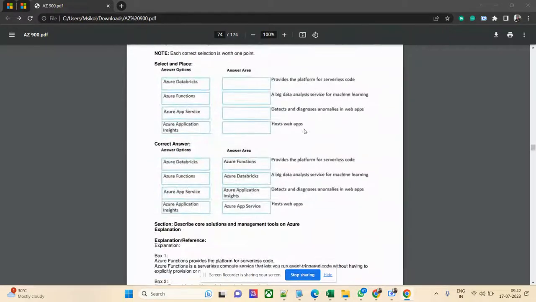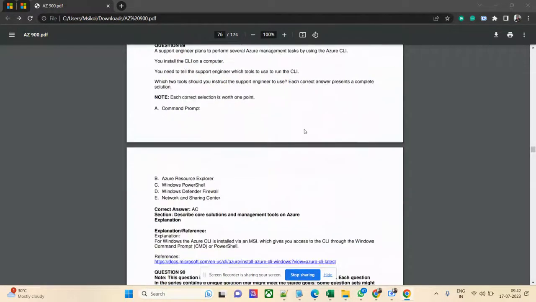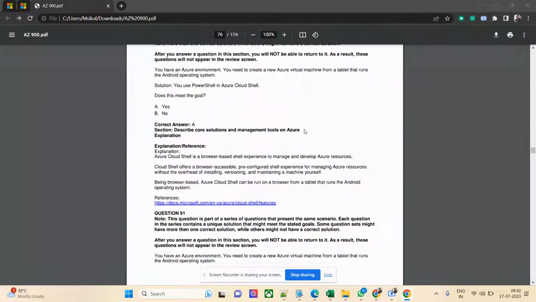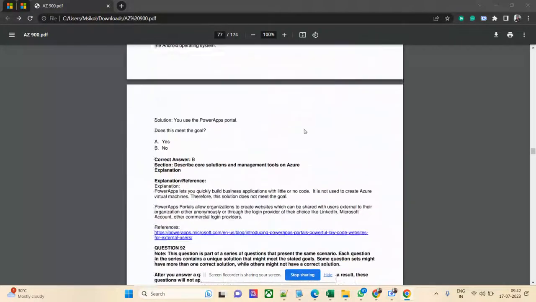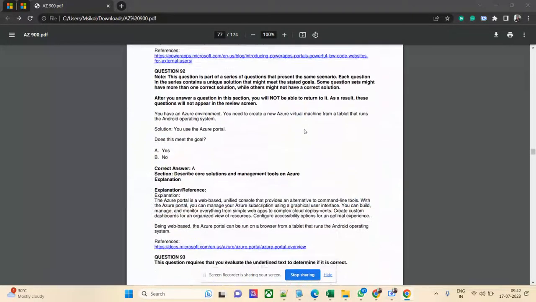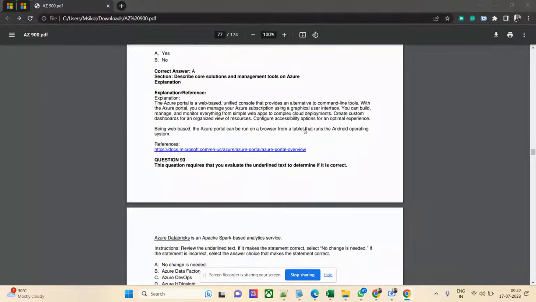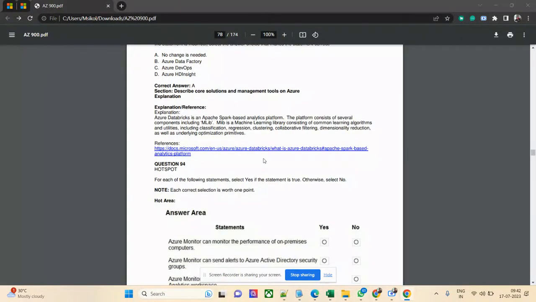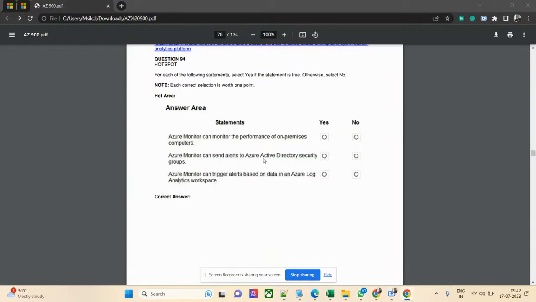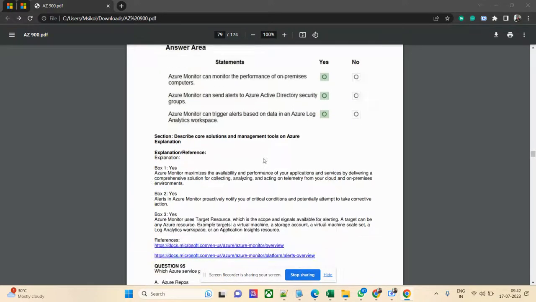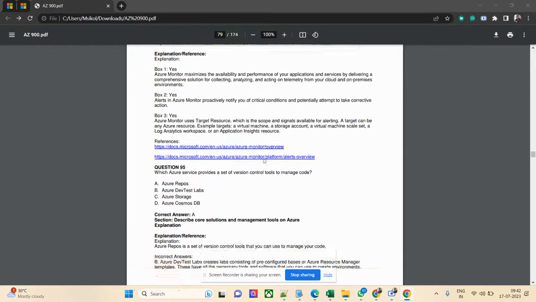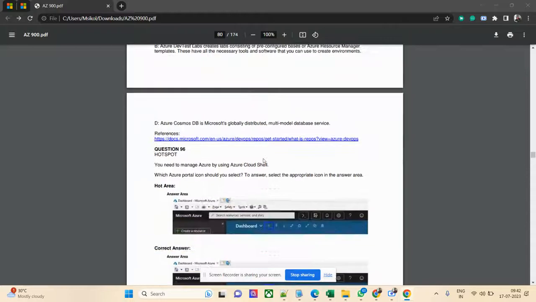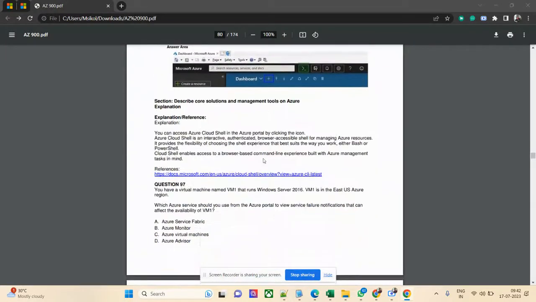So we are going towards, I think, the end. If I'm a little bit fast, just slow down your speed so that you can read all the questions and all the answers. If you feel like it is not correct, do validate from the Azure portal, because all the answers may not be correct. 95% of answers are correct. There is still a 5% chance that not all the answers are correct. If you find so, please do let us know in the comments below so that other people can understand.